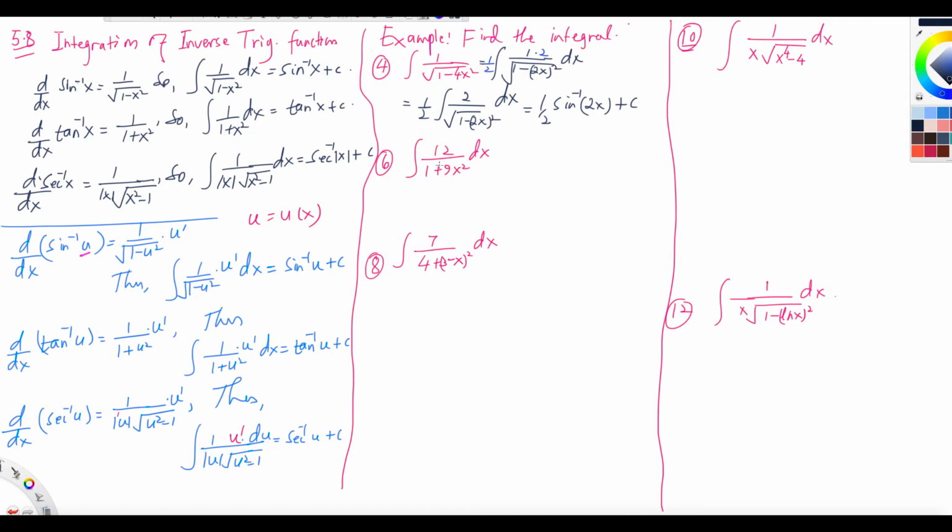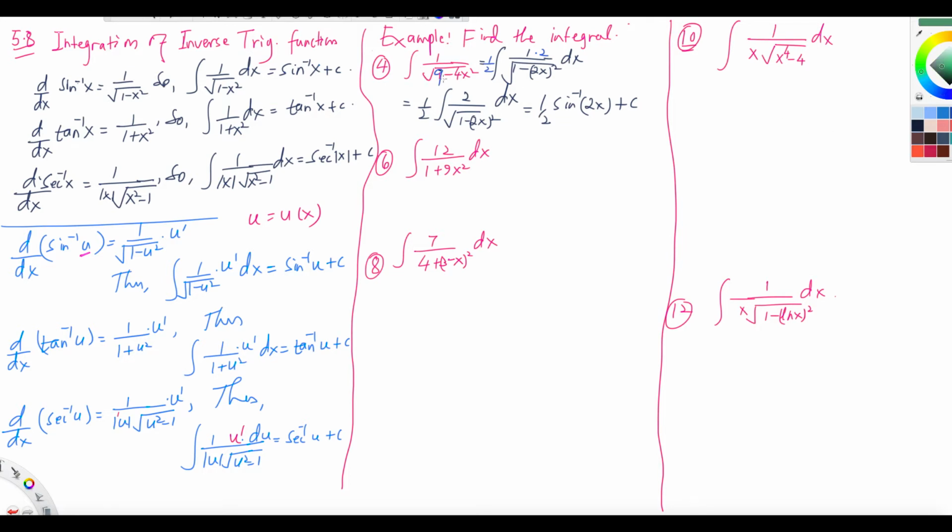How about this one? By the way, one thing that I wanted to mention is, suppose instead of 1, there is, let's say, 9. If there was 9, how would you do that? If there was 9 here, 9 minus 4x squared, it is like 1 minus u squared format, but there is no 1. So what I need to do in that case, I would do like this.